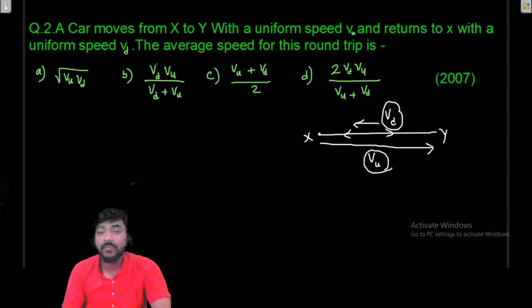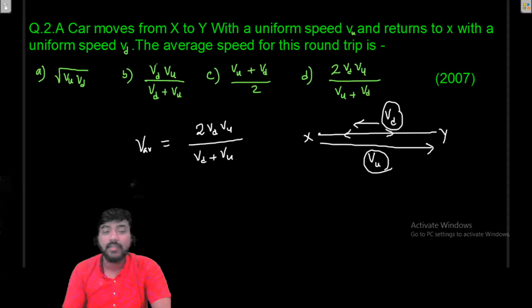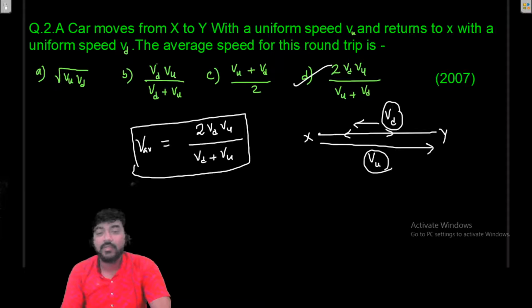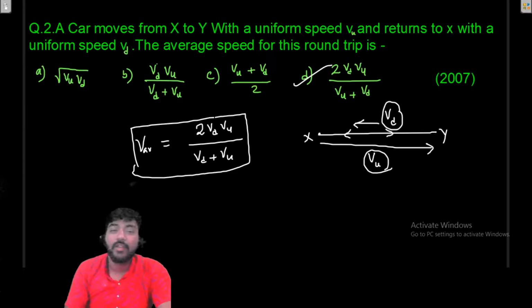So the path is divided equally in terms of distance, so our average velocity will be exactly as in the previous one, that is 2 vd vu divided by vd plus vu, instead of v1 v2. You can see this result will be used again and again, and all the problems asked in previous years are the same as the problems I have discussed earlier. In the theory part I have also discussed how we can calculate the average speed or the average velocity. Now let me see the next question.